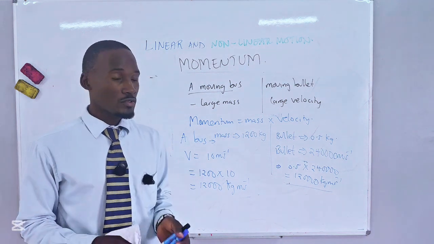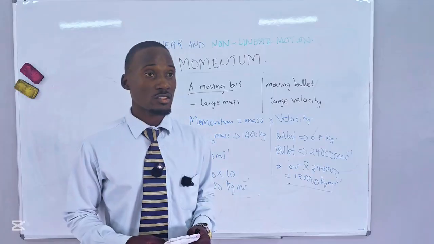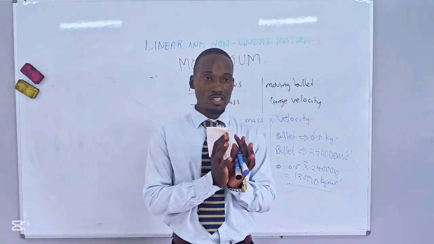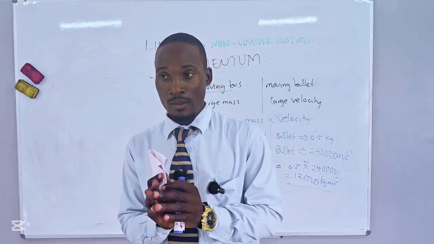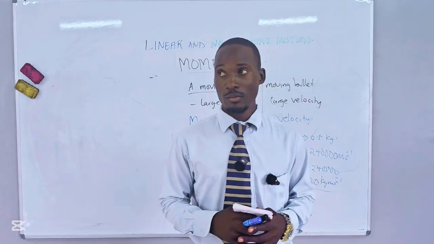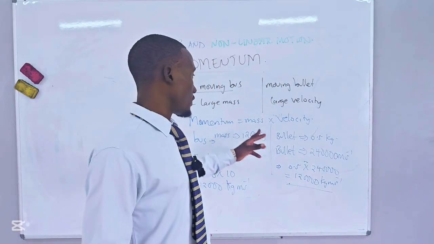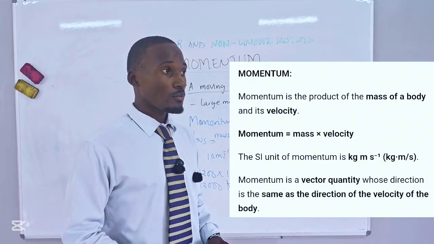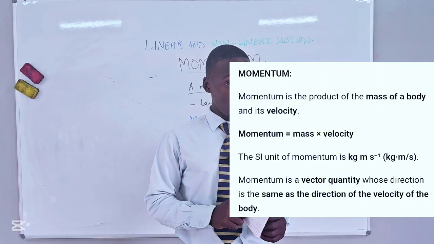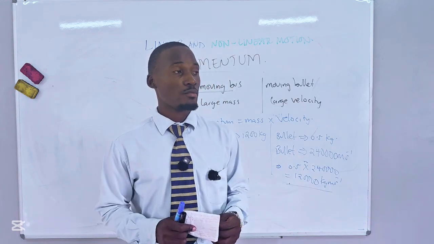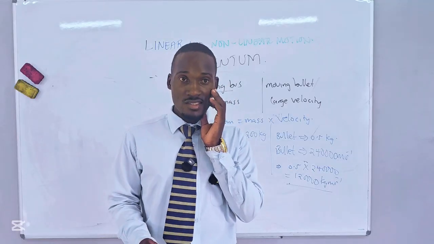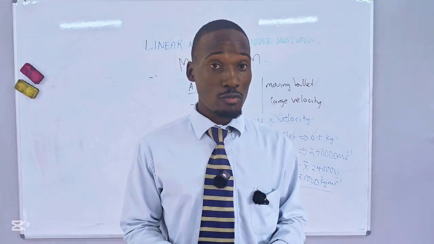So it is a comparison between mass and velocity. If the product of a body's mass and its velocity is higher than the other, then we say this body has a higher momentum. So momentum is simply a body's mass times its velocity. And something which has a very big momentum always has a very big impact, as we shall see in the coming future. What I want you to know for now is momentum is the mass times the velocity of a body.